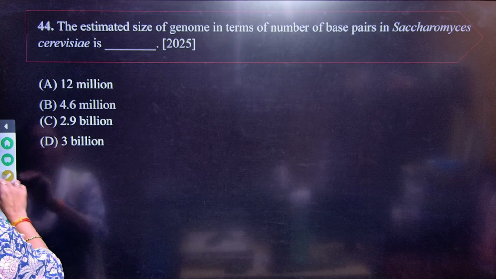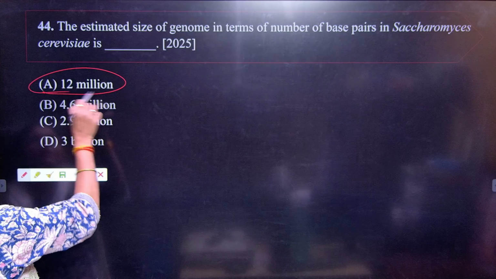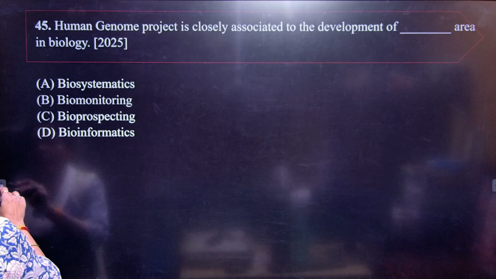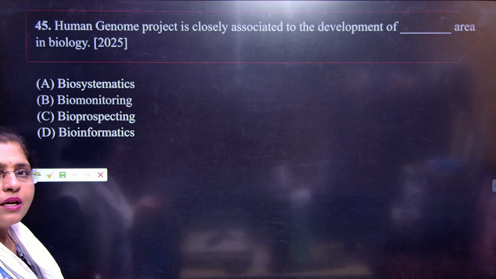Next, the estimated size of the genome in terms of number of base pairs in Saccharomyces cerevisiae is, so it is obviously 12 million. Remember the number of genes here. Okay, very simple. Just remember the number here.